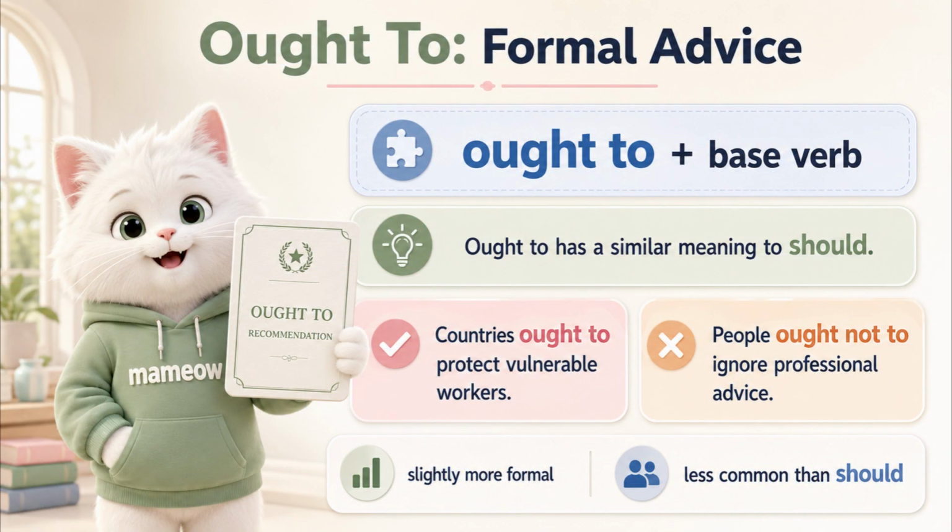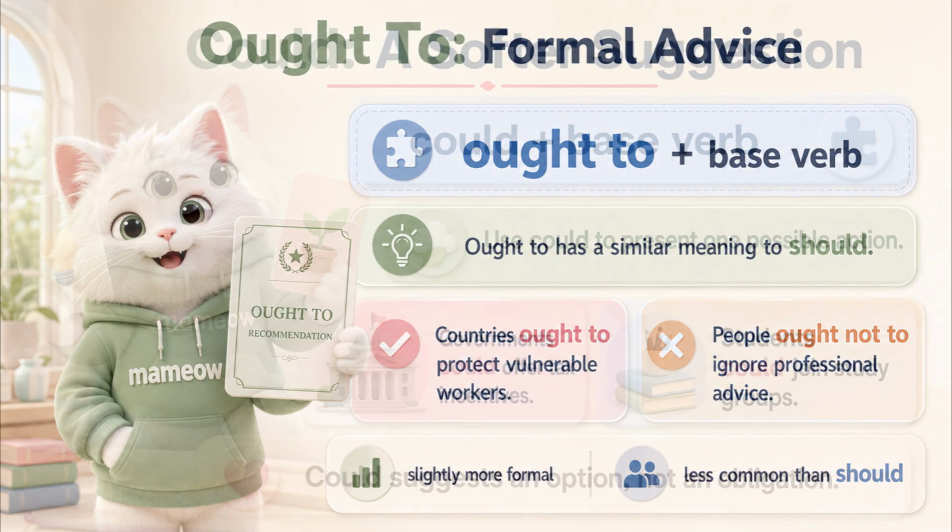Ought to is formal advice and has a meaning similar to should. For example, countries ought to protect vulnerable workers. The negative form is ought not to plus the base verb. People ought not to ignore professional advice. Ought to is correct, but it is less common than should in everyday modern English.